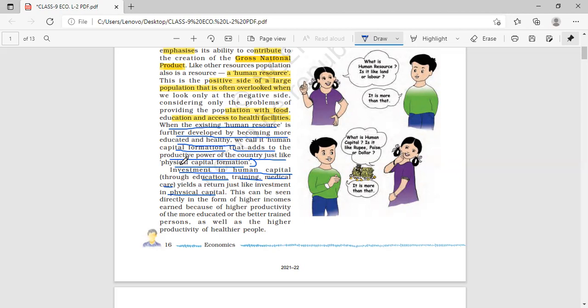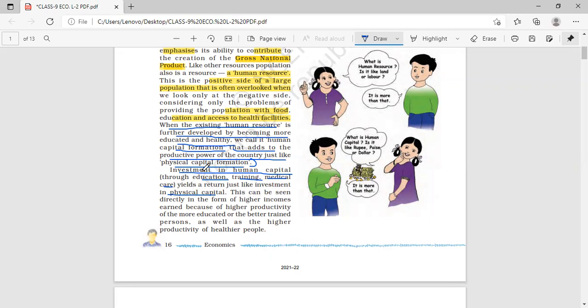The same way, if investment of education, training, and medical facilities is provided to human capital, then it will be very productive, or it can provide a fruitful return, just like the investment in physical capital. Now, this can be seen directly in the form of higher incomes.